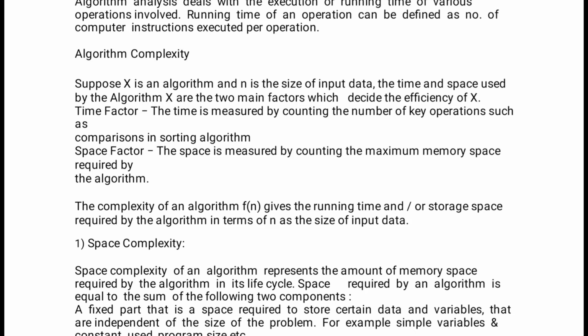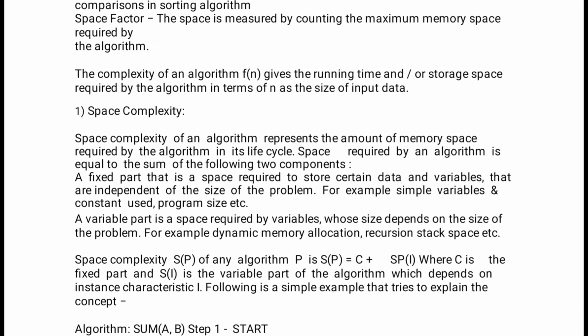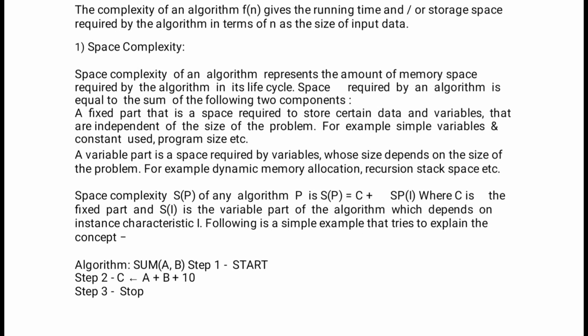For the space factor, space is measured by counting the maximum memory space required by the algorithm. The analysis of an algorithm also depends upon space complexity. What does space complexity mean? There are two parts, fixed part and variable part.